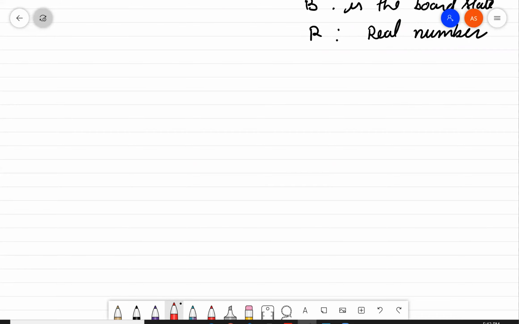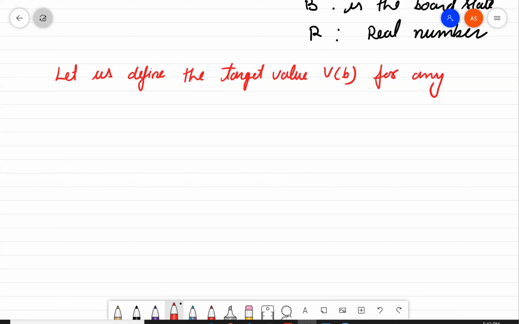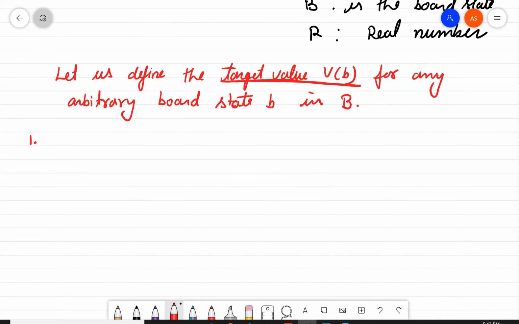Let us define the target value for this function V for any arbitrary board state b in the set B. How will we define the target value for the function?